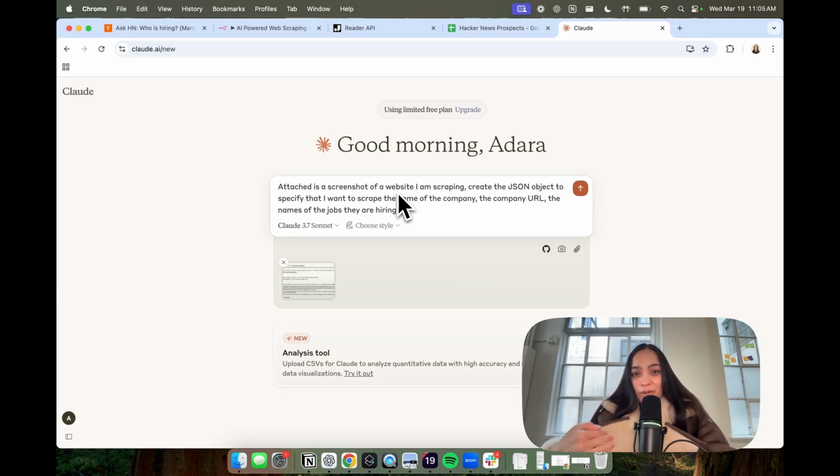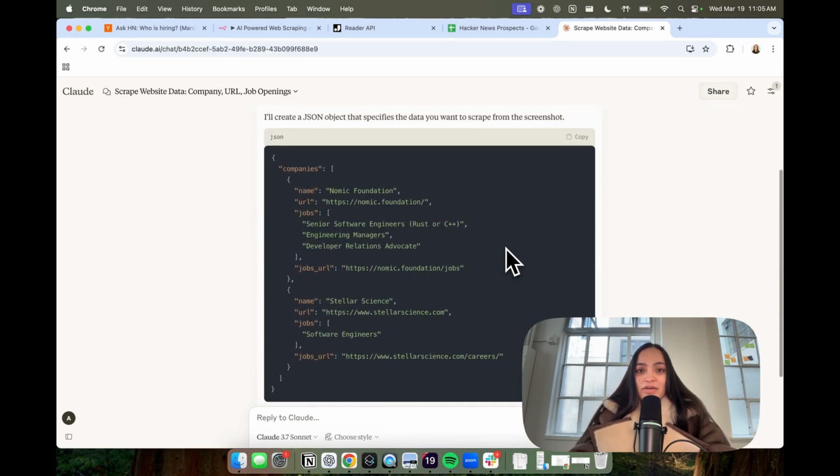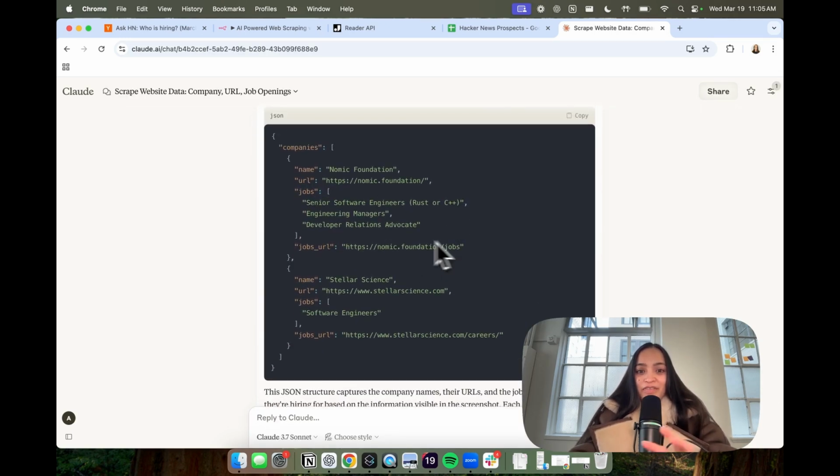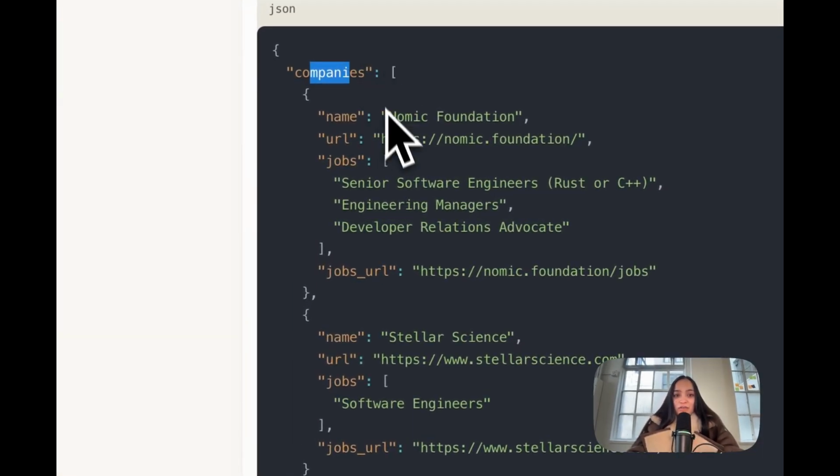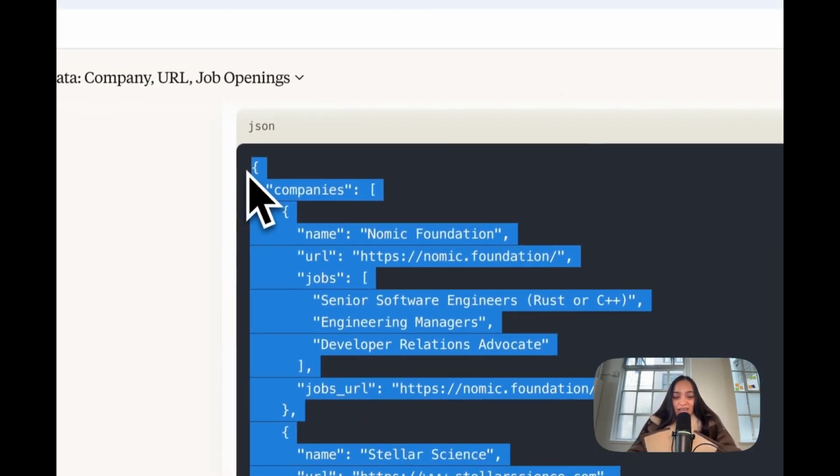It's very important for our purposes that you get both the company name and the company website URL, because with just those two things, you can use Unify to enrich that and to prospect into these accounts. Perfect. So here's the shape of the JSON object that Claude returned. It basically is just companies, and then it's an array of two objects, and these are the ones that it could see. The first is this Nomic Foundation company that's the same as in the screenshot. And the second is this Stellar Science company that's the same as the screenshot. So this is all we need.